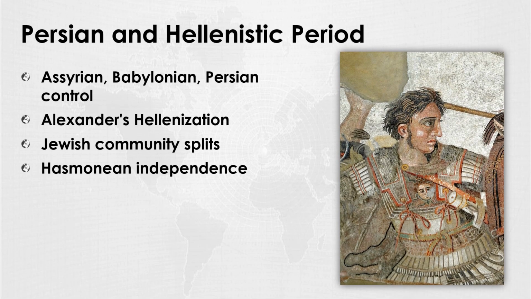After a long phase under Assyrian, Babylonian, and Persian control, the region underwent Hellenization under Alexander the Great in the 4th century BCE. The Jewish community split into different groups, and there were uprisings against Hellenistic rule, which eventually culminated in Hasmonean independence.